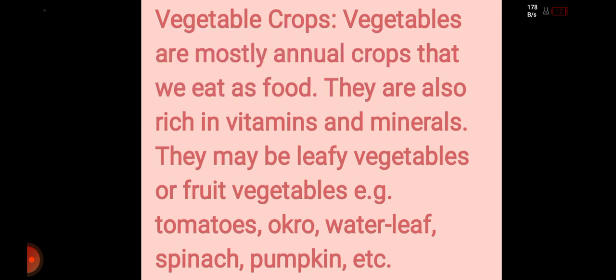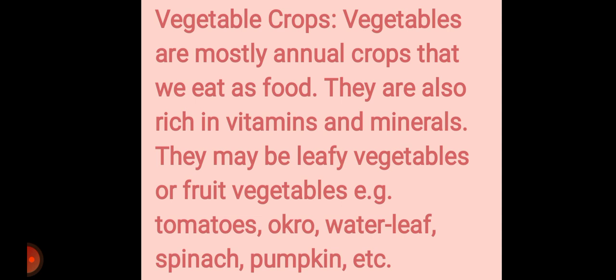We also have biannual crops. We were taught in class that bi means two. So biannual crops are crops that complete their season in 2 years, within 2 years. It might be 13 months, it might be 14 months, it might be 19 months, 20 months, but it must not exceed 24 months, which is 2 years.